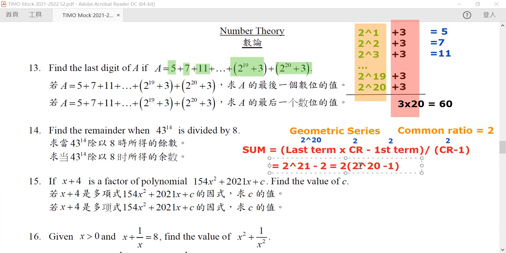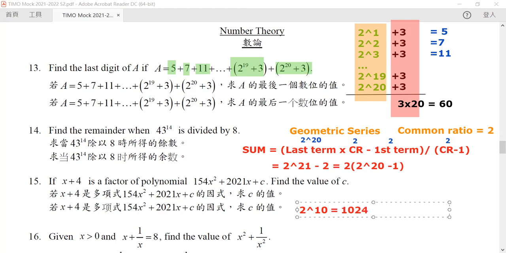Okay, so all we need to do is just find out the sum. Usually this is very hard to find out, but we know that 2 to the power 10 is exactly equal to 1024.